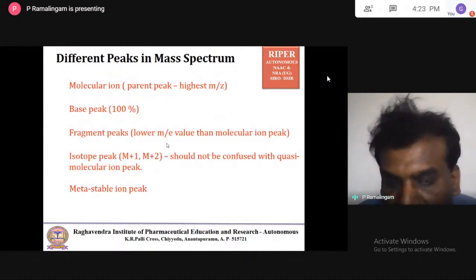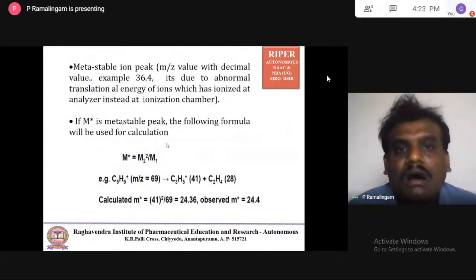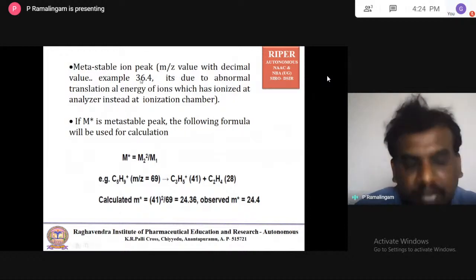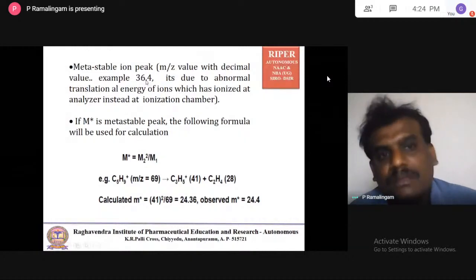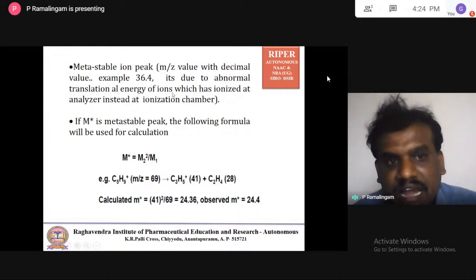Next, the metastable ion peak is one of the very important aspects of mass spectrometry. Sometimes they ask about it in your examination. So remember, these metastable ion peaks are m/z values with a decimal value, like 36.4 or 71.3. So the metastable ion peak is not a normal peak, it is an abnormal peak.